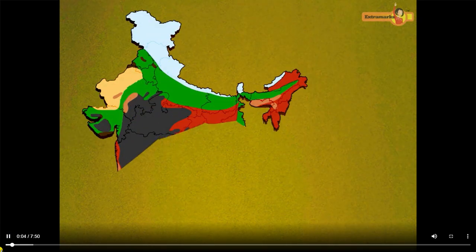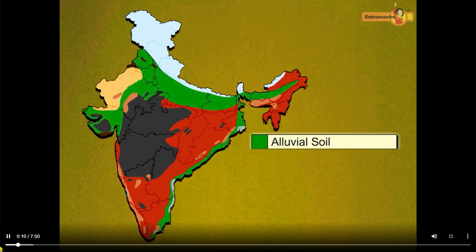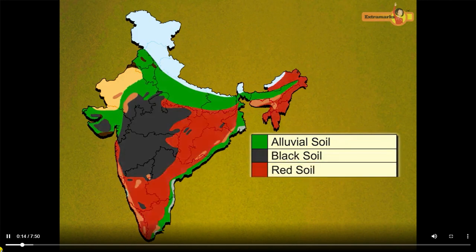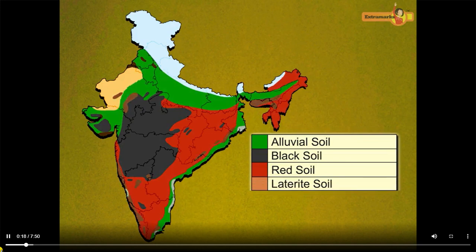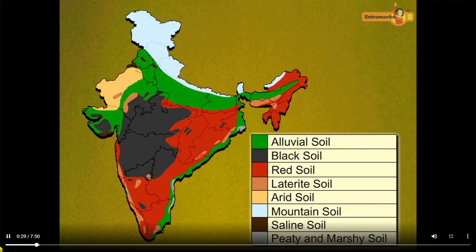There are various types of soils found in India. Alluvial soil, black soil, red soil, laterite soil, arid soil, mountain soil, saline soil, peaty and marshy soil. Let's understand their main features.